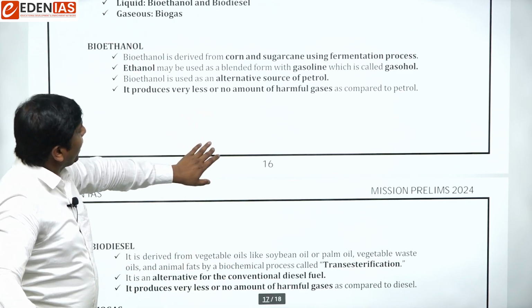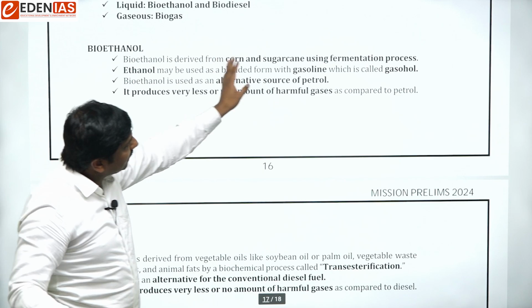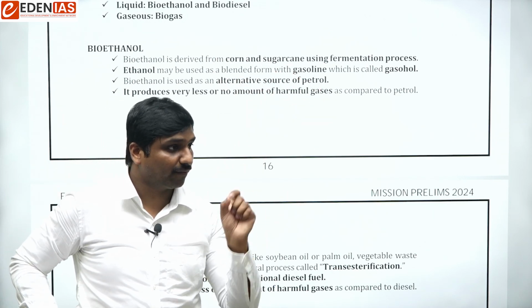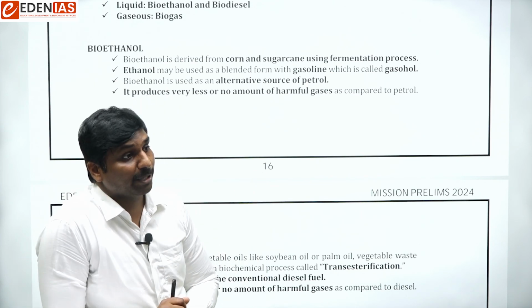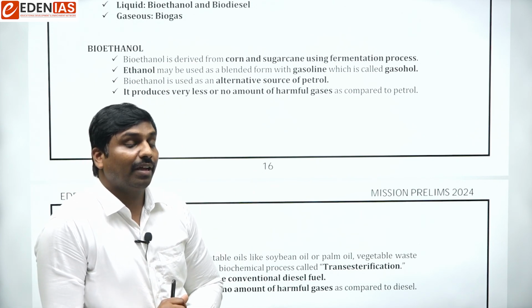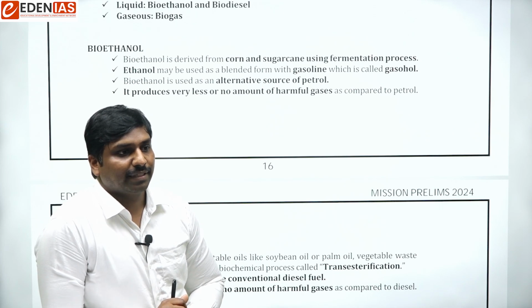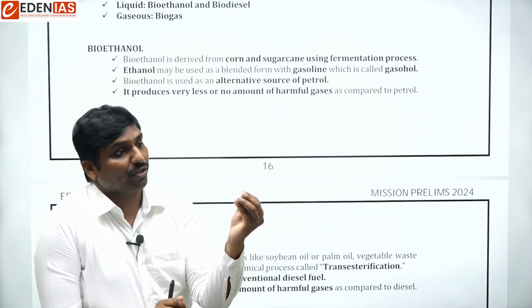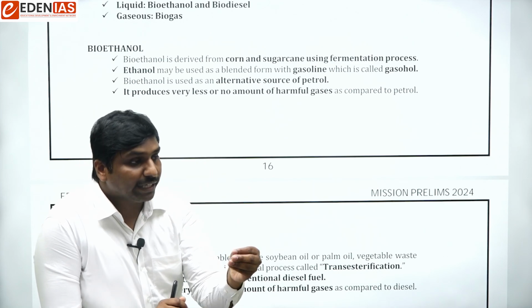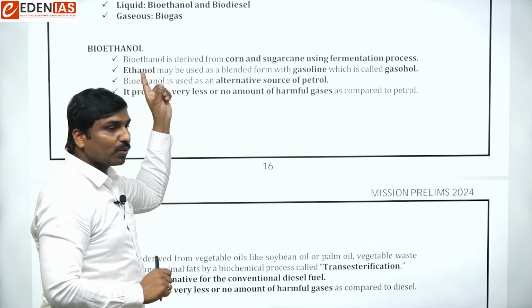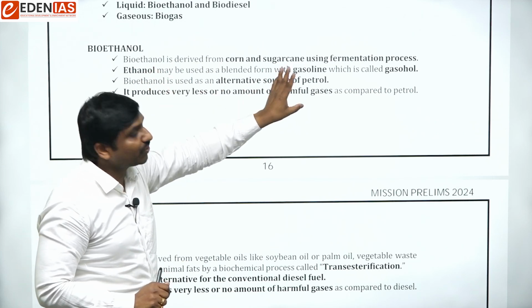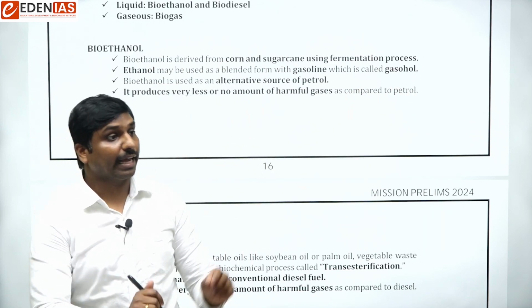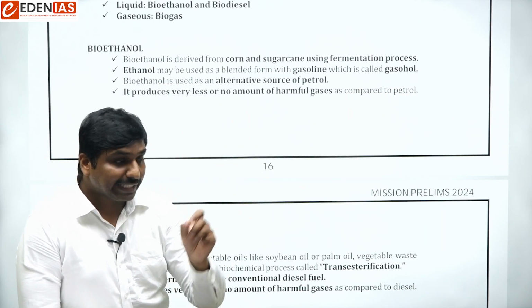Then ethanol may be blended with gasoline. Gasoline is another type of fuel. You might have heard about gasoline also. Gasoline is a mixture of hydrogen and carbon. So when gasoline is blended with ethanol, ethanol plus gasoline forms another important compound called gas oil. Okay, so gas oil we will call it as. So things can be like this.